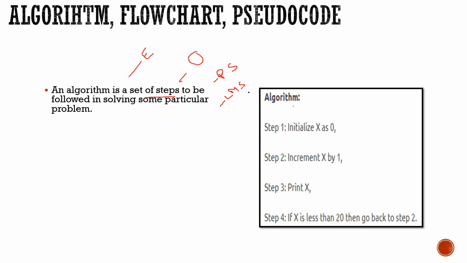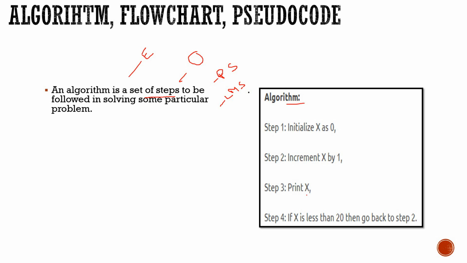Here I am taking an example of an algorithm where I am initializing x as 0. This is the algorithm for printing the first 20 numbers. So first I am initializing x as 0. Next, incrementing x by 1, x plus 1, I am doing. After that I am printing that value, printing the x. If x is less than 20, then again I am incrementing it by 1 till 20.